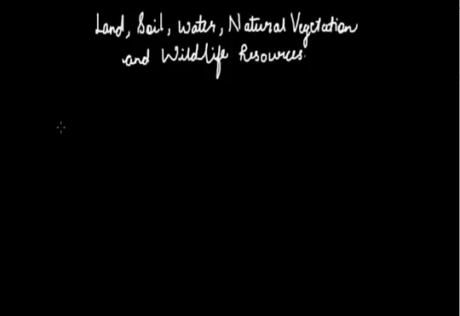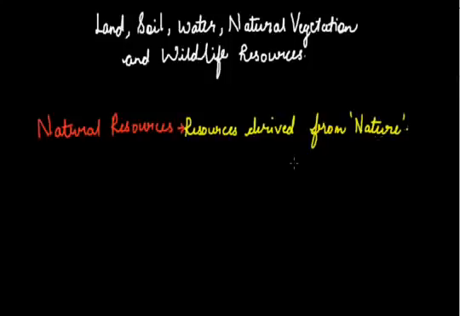Now nature gives us many kinds of resources, like the topic itself says: land, soil, water, vegetation, wildlife. All these resources which are provided by nature are defined under the definition of natural resources. Now to begin the chapter, we are going to study all these resources one by one. So let's start with the first resource, land. Now to talk about land here, what is land?